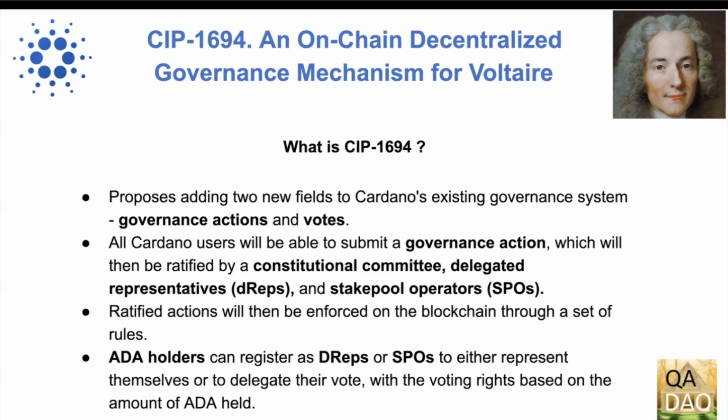What is CIP-1694? In summary, the abstract for CIP-1694 proposes a revision of Cardano's existing governance on the blockchain. Two new fields would be added to on-chain transactions: governance actions and votes. Any Cardano user will be allowed to submit a governance action, which will then be ratified by a constitutional committee, delegated representatives, DReps, and stake pool operators, SPOs. The ratified actions will then be enforced on the blockchain through a set of rules.